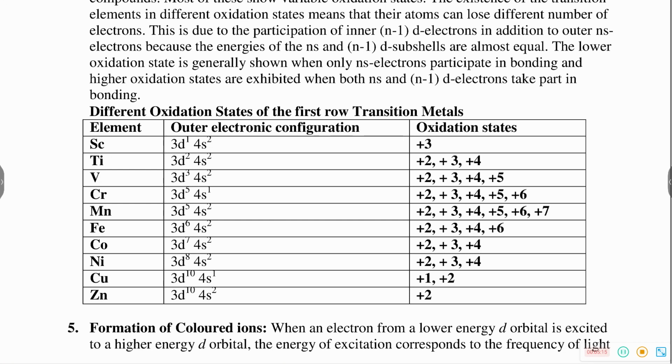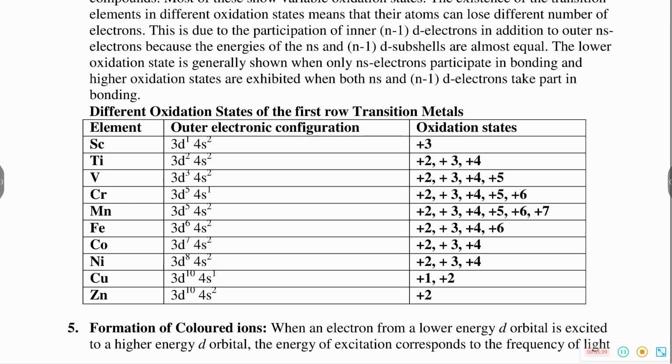Early in the series, scandium +2 is virtually unknown. Scandium +2 is unknown, underline. Titanium +4 is more stable compared to titanium +3 and titanium +2. Why is titanium +4 more stable? Titanium +4 means no 3d electron and no 4s electron, up to 3p only.